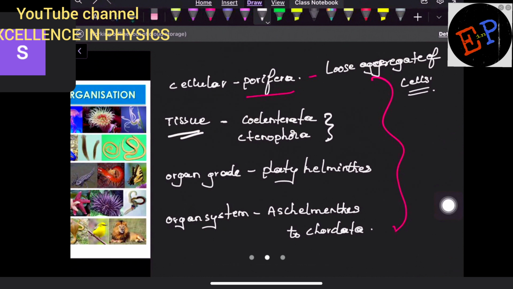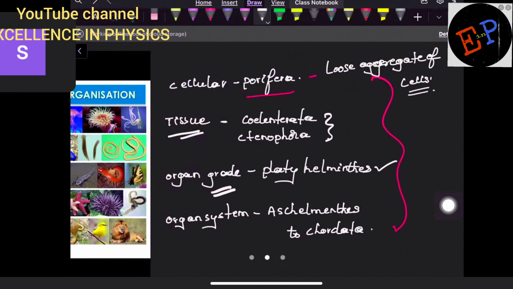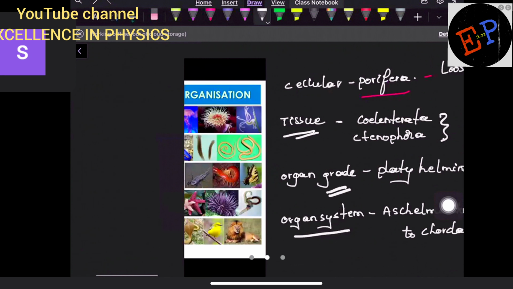And organ grade, that is a group of tissues, they will combine and organs are created. So organ grade of organization you can find in Platyhelminthes. Clear? And organ system is present from Aschelminthes to Chordata. In between Aschelminthes and Chordata there are some phyla. In all those phyla, you can see organ system of organization. Are you able to understand? So these particular bits, you are supposed to study very carefully. You are supposed to learn by heart. Clear? That's it.